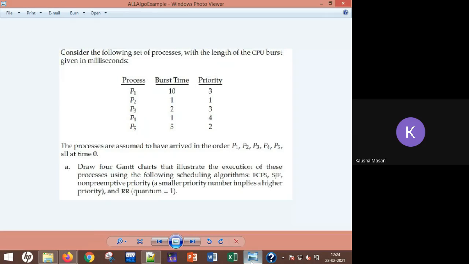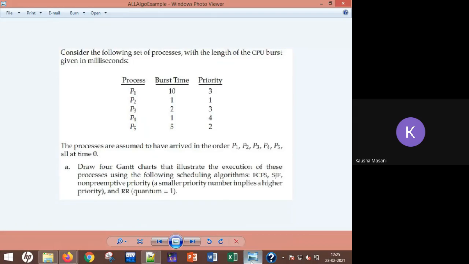And burst timing is already given in the question, that is 10, 1, 2, 1 and 5. So like this you can prepare the chart, so that you get the known feeling you had with the algorithms. So you have to write PID, AT and BT. Priority is already given in the data.